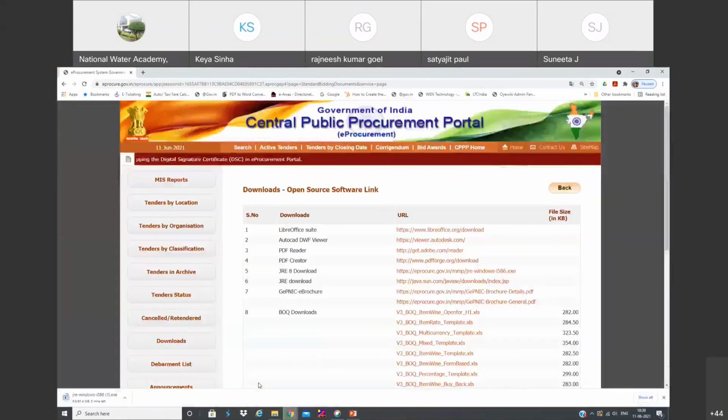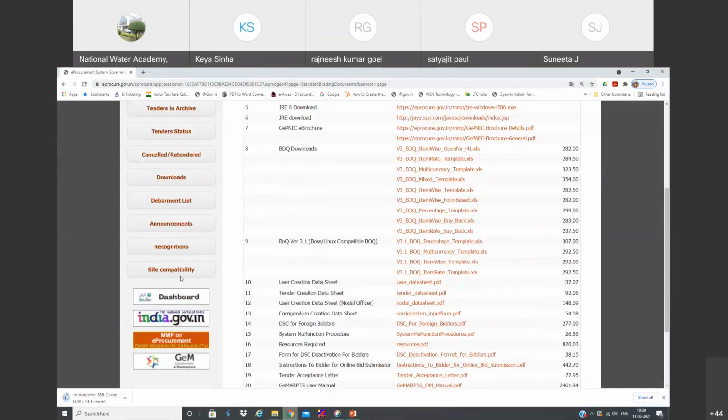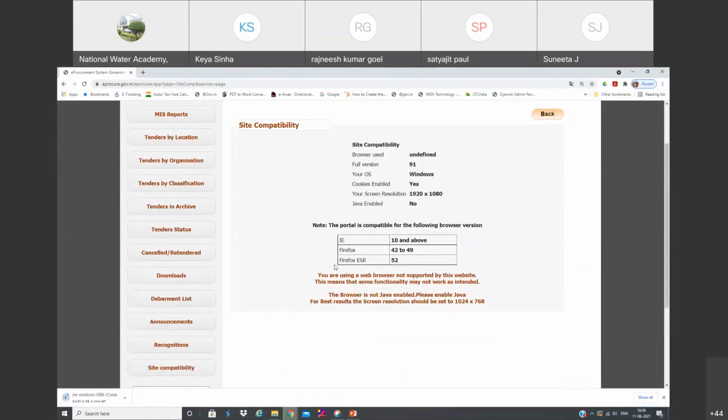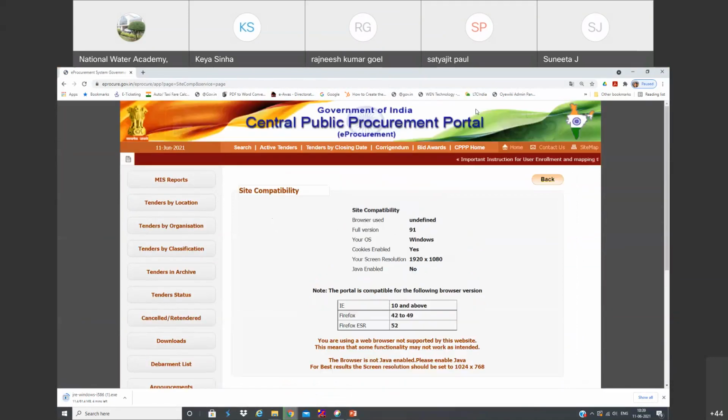You can see I have opened this site in Google Chrome. You can see the site compatibility here. You can click that, and they have mentioned clearly: you are using a browser not supported by this website. Okay, so you cannot use Chrome.